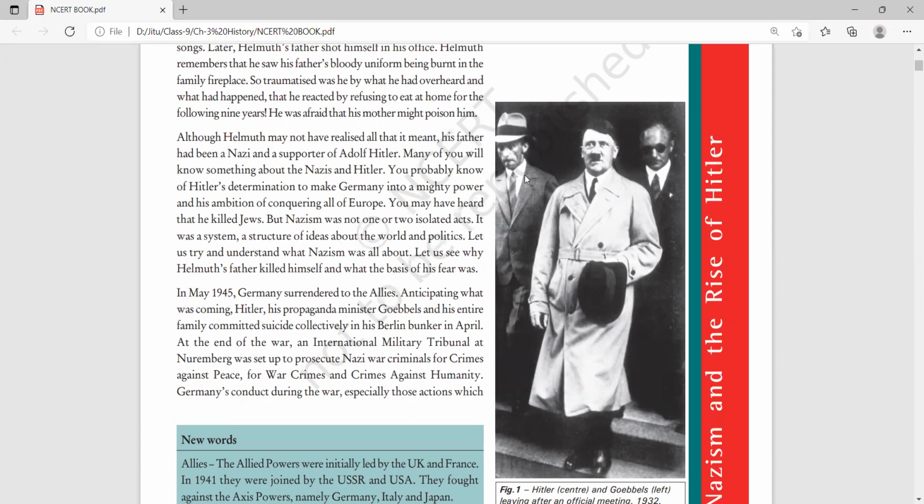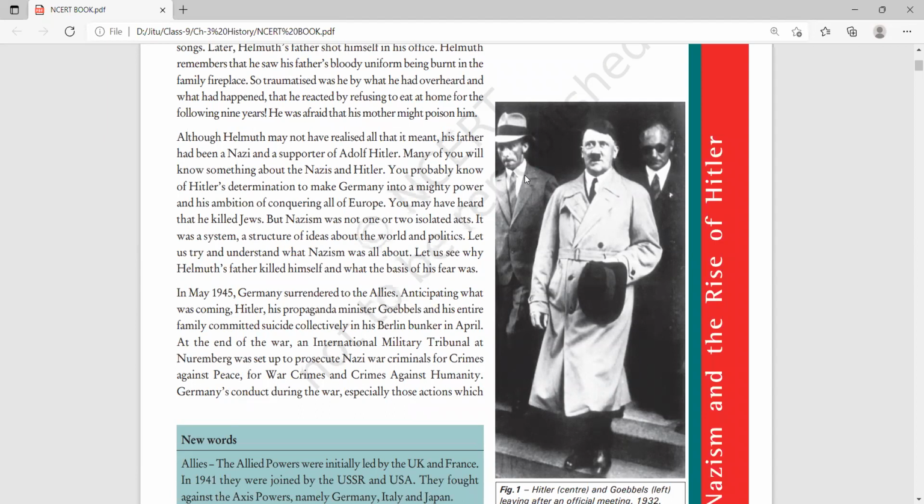At the end of the war, an international military tribunal was set up at Nuremberg to prosecute Nazi war criminals for crimes against peace and crimes against humanity. It means that the Nazi people were punished because they committed crimes against humanity. What crimes they did, we have to discuss.